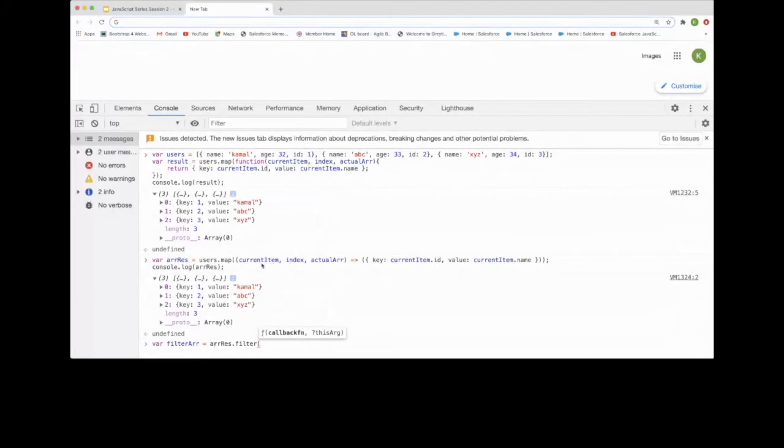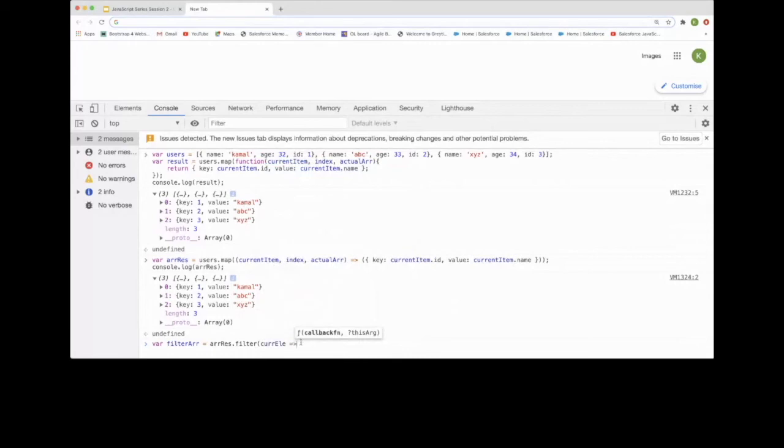In this case, we just need the current item. We don't require the index and the actual array. We can give any name that we want to the current element. It's not necessary to use the names current item, index, or actual array.